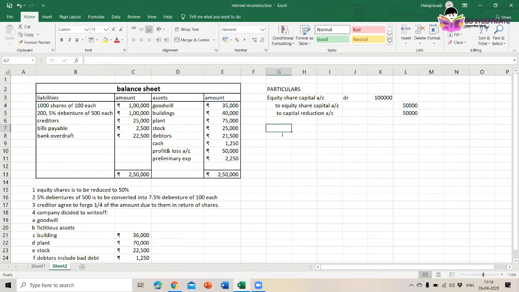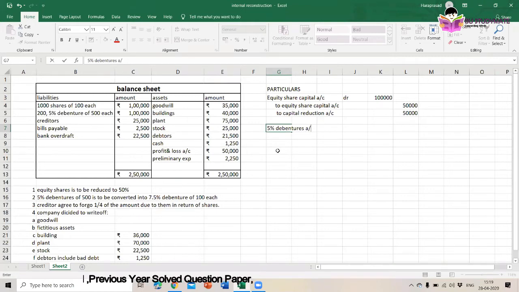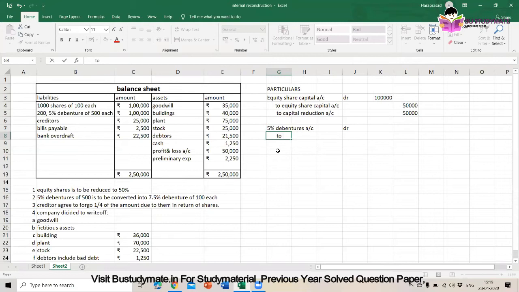So how are we going to write? 5% debentures account debit, to 7.5% debentures account.